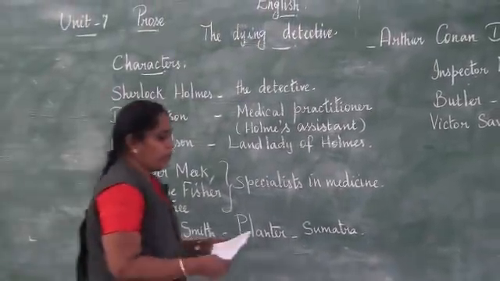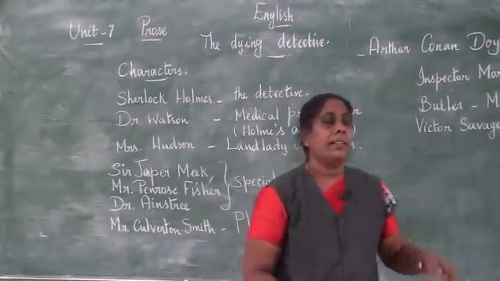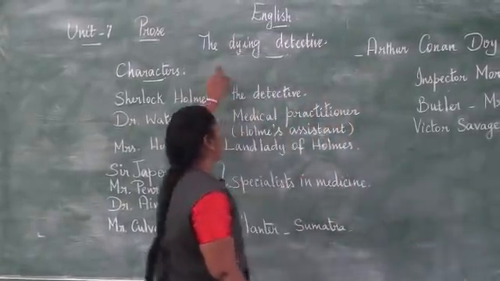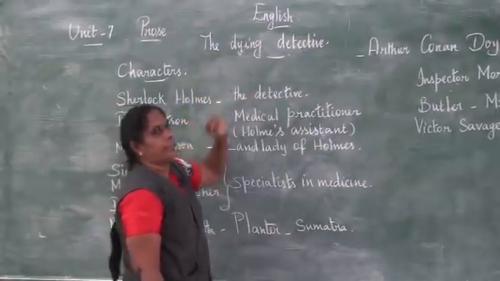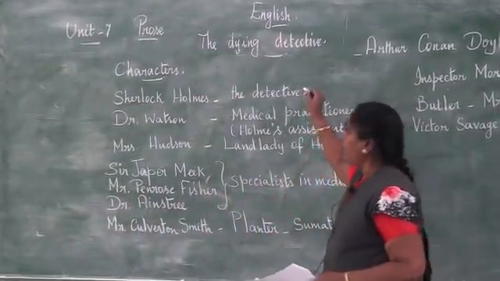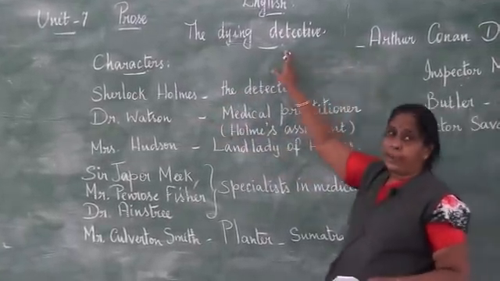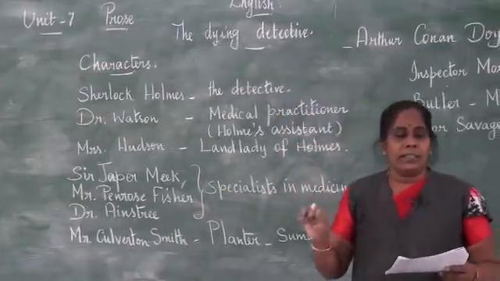So now we will go to the plot, that is the whole story. Now we already saw the title, The Dying Detective. Here, you should understand that the main person, Sherlock Holmes, is nearly dying. Now what is the story like?